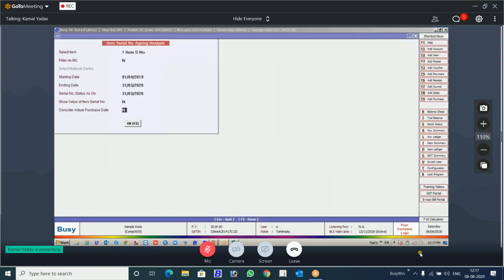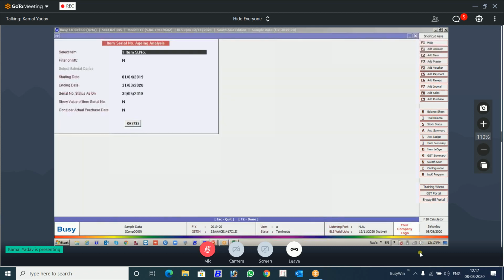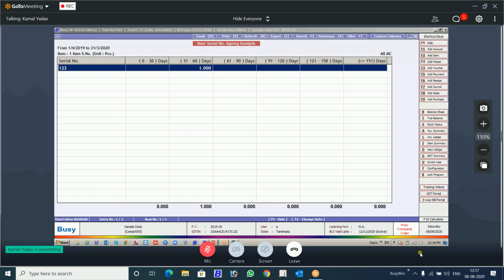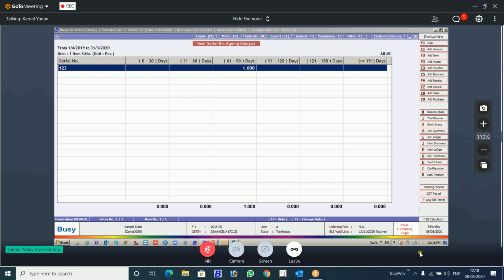There is a new option, consider actual purchase price, where you can select at what date you want to see this. You can give this date. It will show you the date where it is lying. So similarly, you can increase it. Let's say make it 6. It will be moved forward, give actual purchase date, it will move further forward.